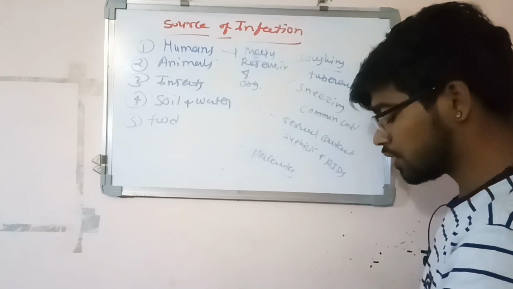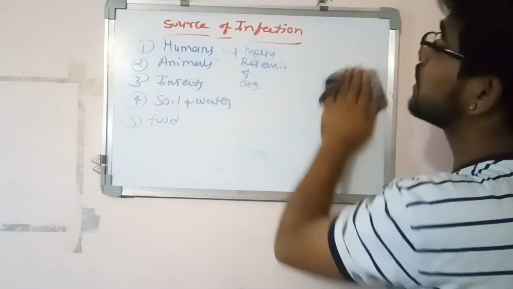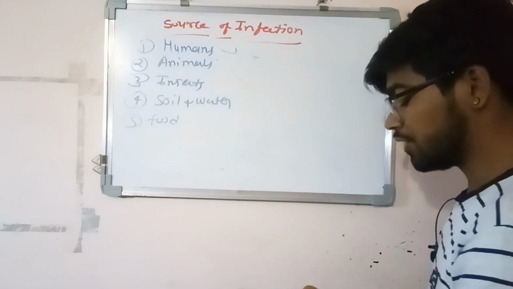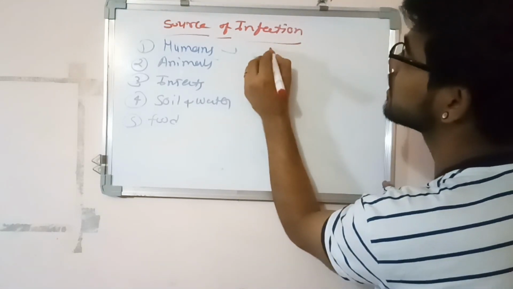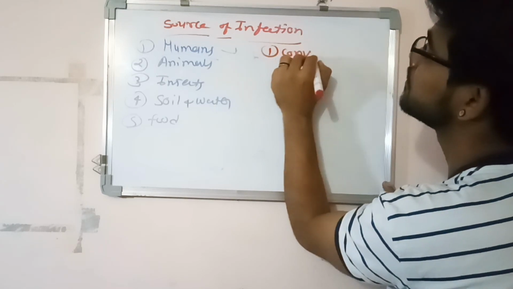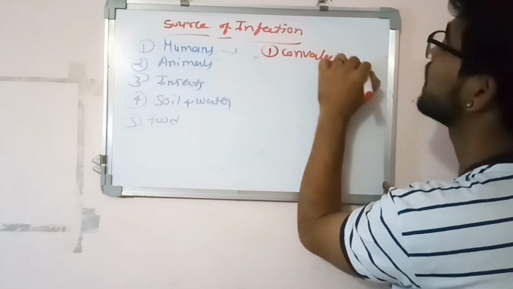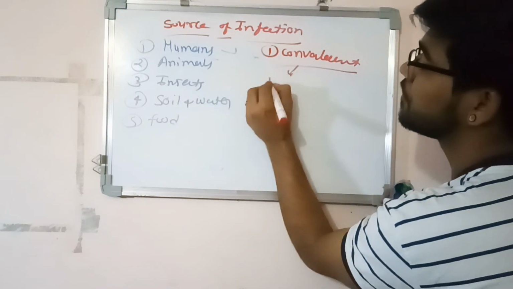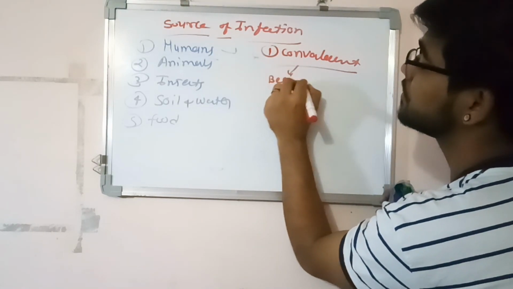Humans also work or transmit as a carrier. There are lots of types of carrier. In humans we talk about the convalescent carrier. What does it mean? It becomes healthy after disease.